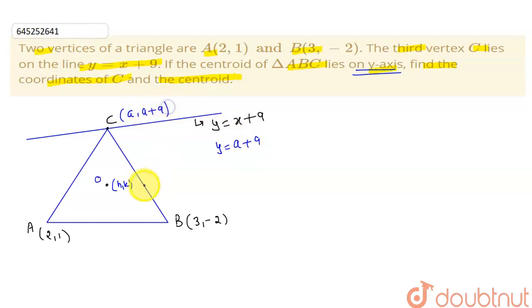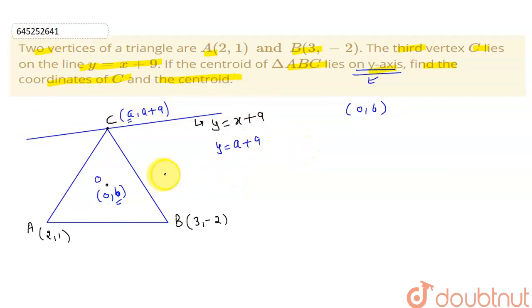We have been given that the centroid is lying on the y-axis. Whenever a point lies on the y-axis, its coordinates are of the form (0, b). Let me take b as any value. So my centroid is (0, b). Now we have to find this b value and this a value, so let me use the centroid formula.